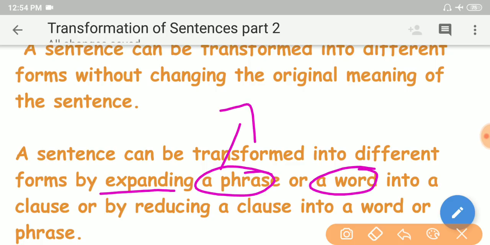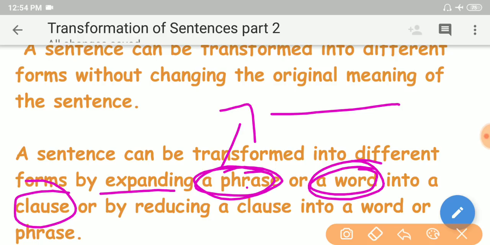So what is a phrase? Phrase is a group of words. For example, in the morning, at the school, on the function day, on the day of function, these are all groups of words. So these groups of words can be called a phrase. So what do we need to do while converting from simple to complex? At that time, we must expand this phrase or word into a clause, my dear friends.